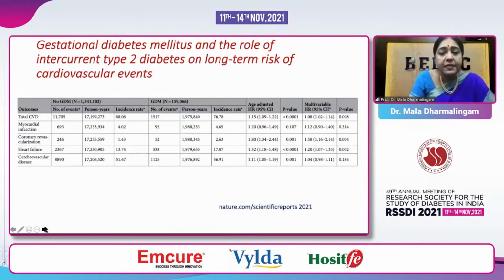Again, this is a study in patients with and without GDM, and even if you adjust for age, total CVD was higher, myocardial infarction was trending, and coronary revascularization, heart failure, and even cerebrovascular stroke were significantly more in persons with GDM compared to people without gestational diabetes.